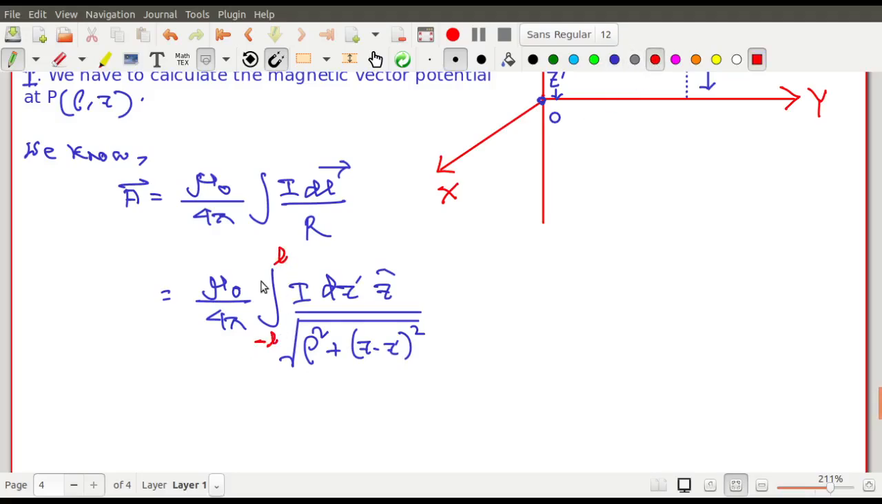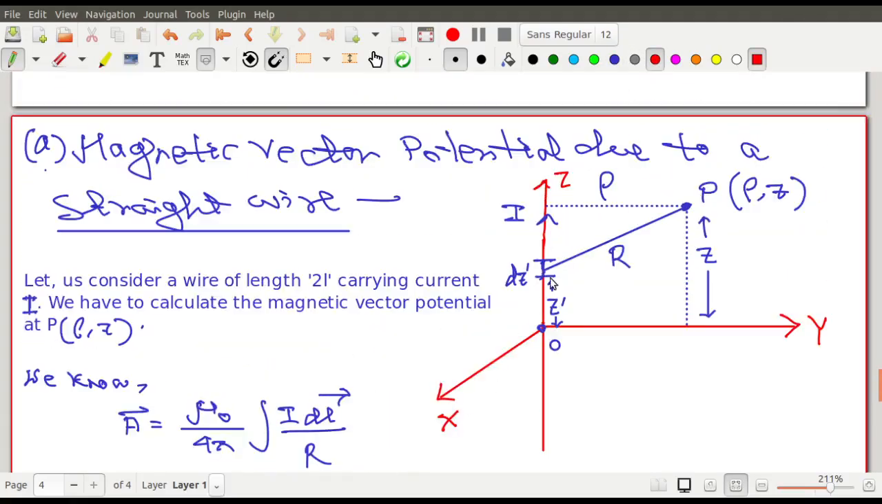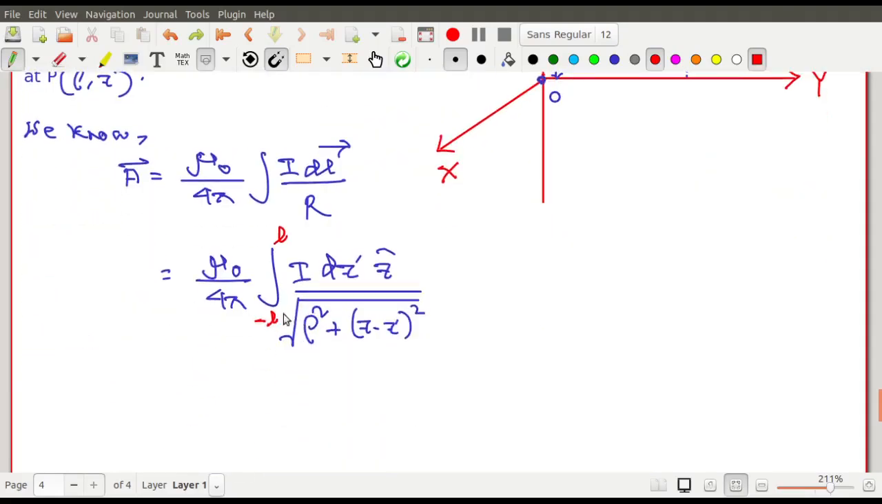Why do you calculate from minus L to plus L? Because the wire is of length 2L and this is the midpoint of the wire. So this point P is the midpoint of the wire I have taken, and the wire is of length 2L. Okay, what is the length of the wire here? Consider a wire of length 2L. The length of the wire is 2L. So that is from minus L to plus L. So here the length will go from minus L to plus L.